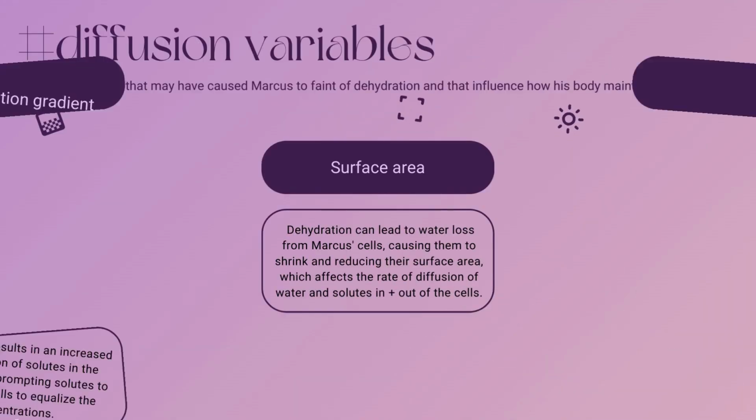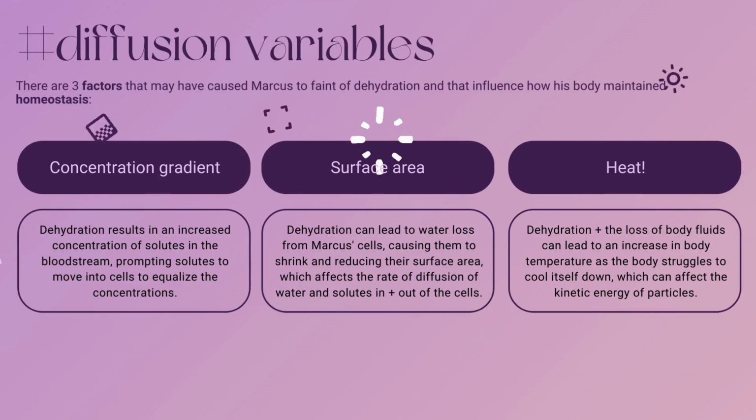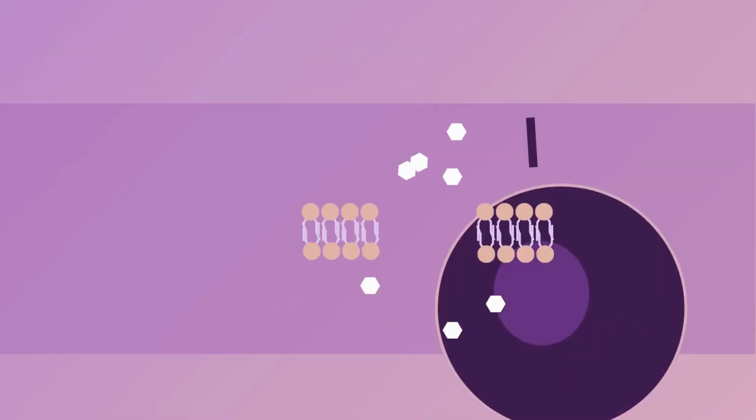Now, there are three factors that may have caused Marcus to faint at dehydration and that influence how his body maintains homeostasis: the concentration gradient, surface area, and heat. One not mentioned here is the thickness of the exchange surface. If it's thick, then the molecules have a bigger distance to diffuse across, slowing the rate of diffusion, while thinner exchange surfaces increase the rate of diffusion.